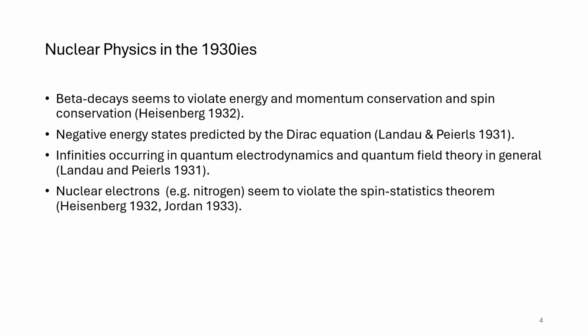And at that time, people were thinking that within the nucleus, we have electrons. For example, they considered the neutron to be a composite of the electron and the proton, and they considered there to be electrons sitting right inside the nucleus. But this would have violated the spin statistics theorem and also the Heisenberg uncertainty principle. If you just use the dimension of a typical atom nucleus and then the mass of the electron, and then calculate the momentum uncertainty of the electrons if they satisfied Heisenberg's uncertainty principle, it would be so high that they would fly out of the nucleus and we wouldn't have any stable kind of matter.